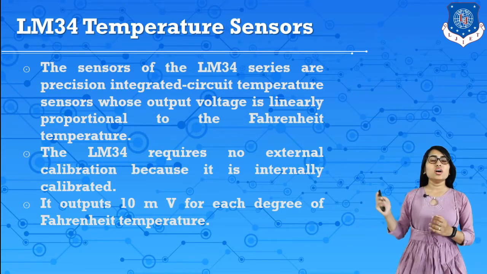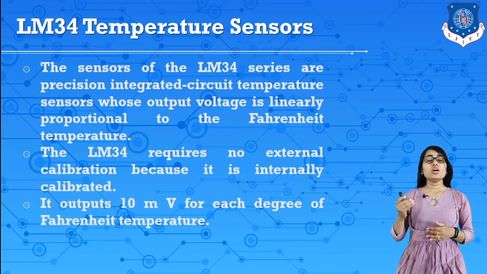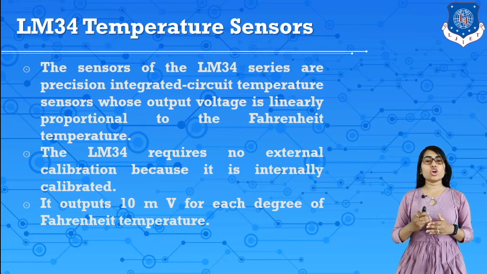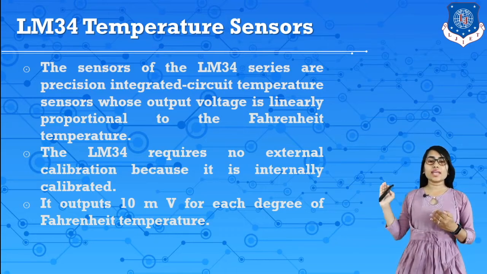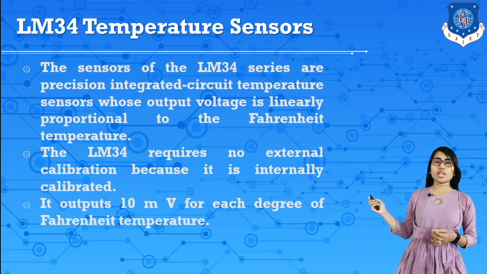The LM34 series sensors are precision integrated circuit temperature sensors whose output voltage is linearly proportional to the Fahrenheit temperature. LM34 requires no external calibration because it is internally calibrated. Its output is 10 millivolt for each degree Fahrenheit. So this is the LM34 temperature sensor.